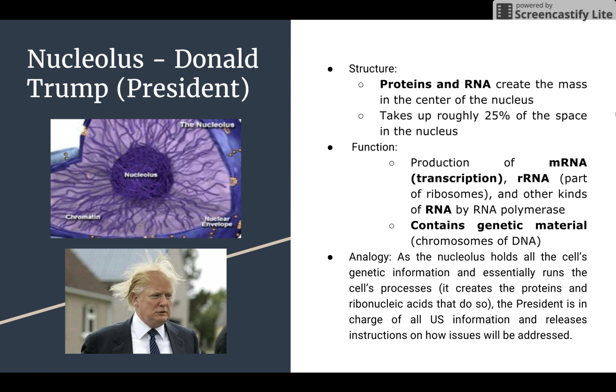The structure of the nucleolus is that proteins and RNA create the mass in the center of the nucleus, which takes up roughly 25% of its space. The function of the nucleolus is to produce mRNA through the process of transcription, rRNA, which is part of ribosomes, and other kinds of RNA with the help of RNA polymerase. Also, it contains genetic material in the form of chromosomes of DNA.